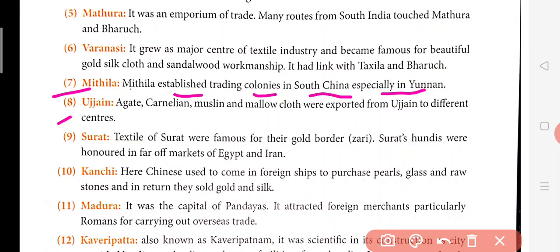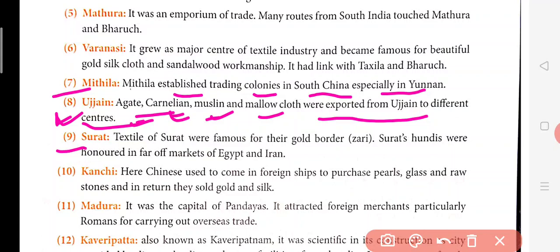Now Ujjain. Agate, carnelian, muslin, mallow cloth were exported from Ujjain to different centers. Agate and carnelian are types of stone, and muslin is a type of cloth. So the cloth and these stones were exported to different places. Ujjain is in Madhya Pradesh.